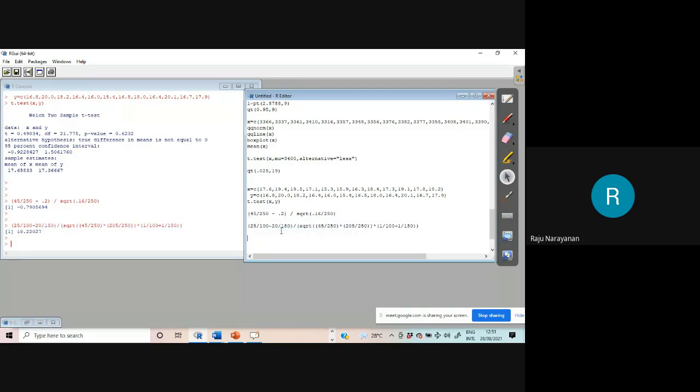18.22. Is it correct? What is the value you are getting? 25 by 200. 45 by 250, 205 by 250.